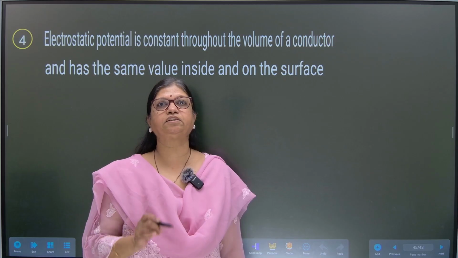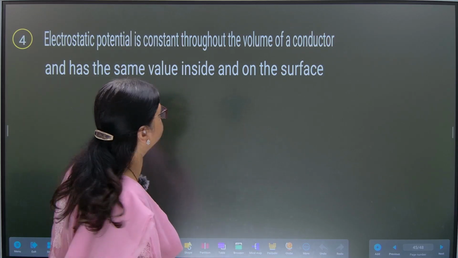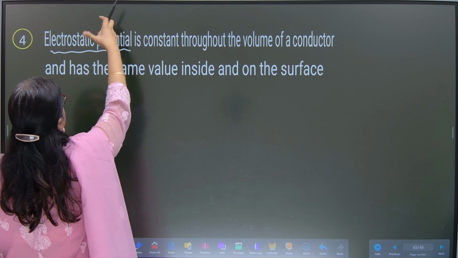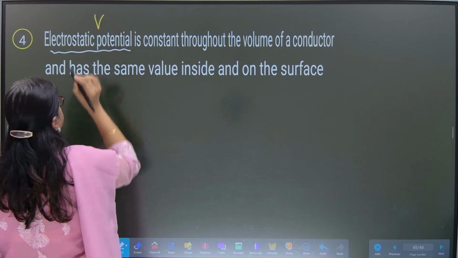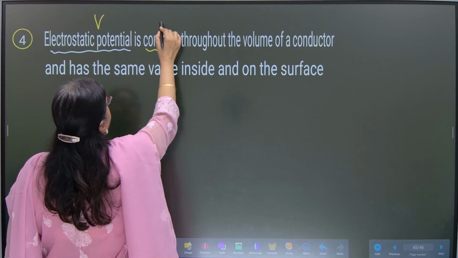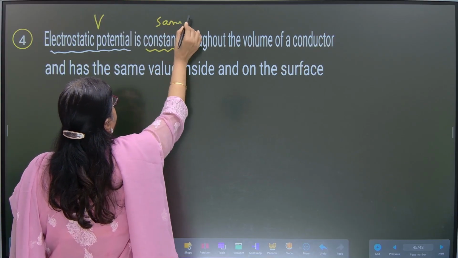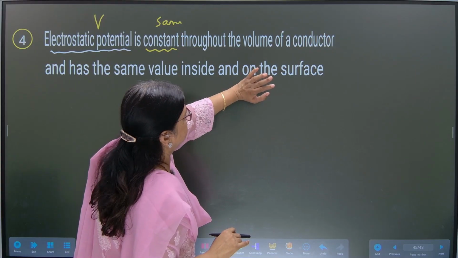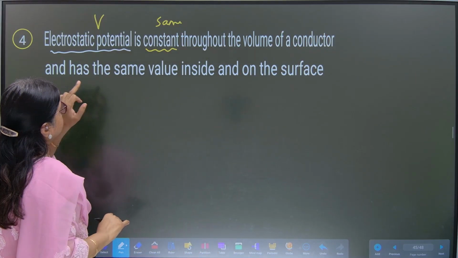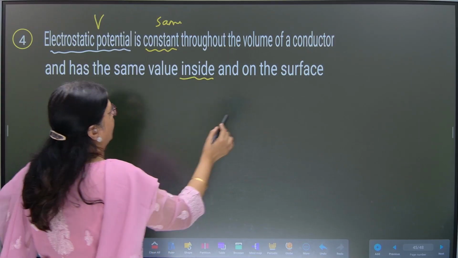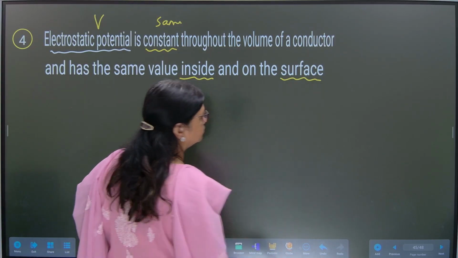So now let us move to the next point, that is the fourth point, electrostatic potential. What is electrostatic potential denoted as? V is constant, value is same. Remember this heading itself: throughout the volume of a conductor and has the same value inside and on the surface.